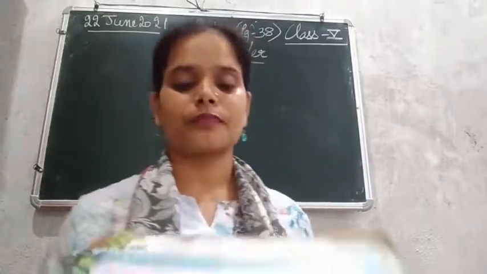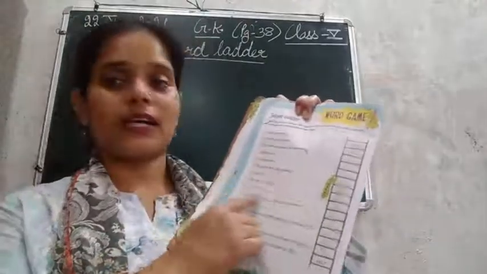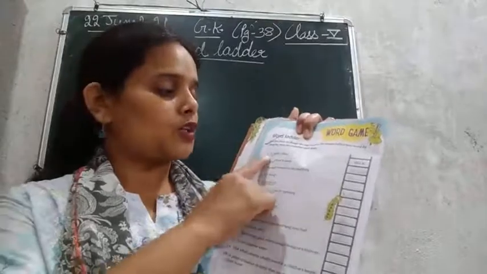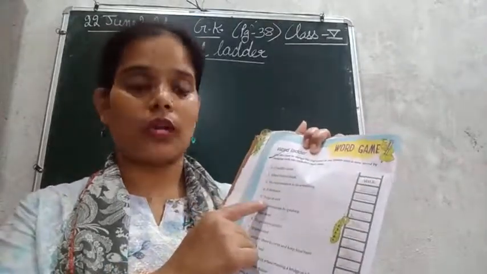By observing the clues that are given in these 15 sentences, we need to name the word.